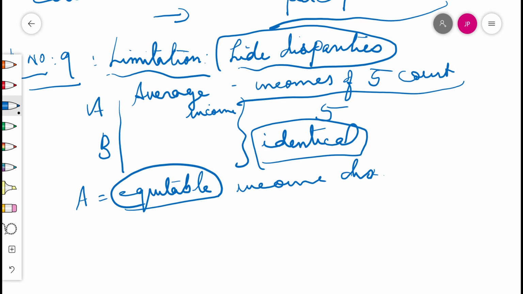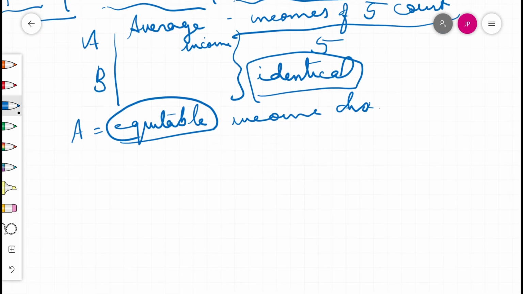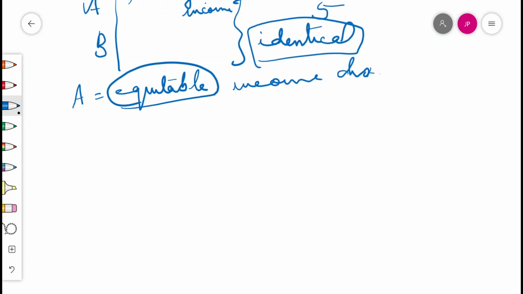You can also take simple numbers, calculate the averages to be the same, and find the limitations of average income. Averages are useful for comparison, but they hide disparities. That example with numbers is enough, and understand it clearly from the diagram.